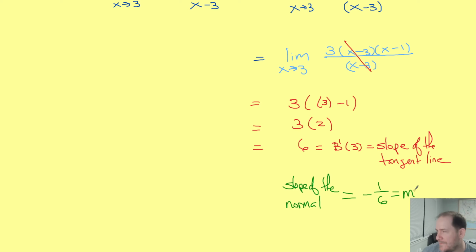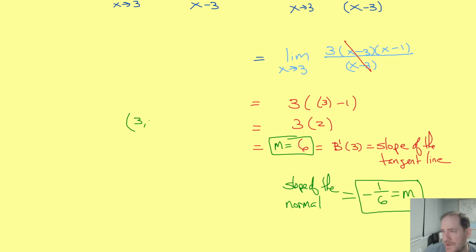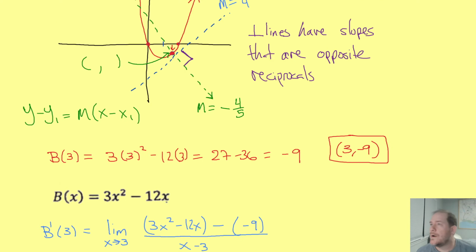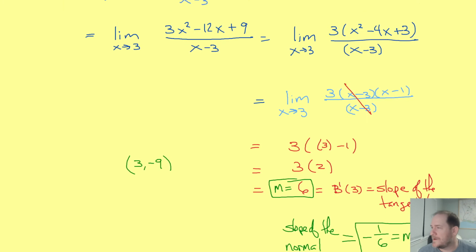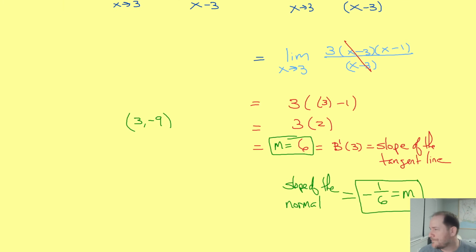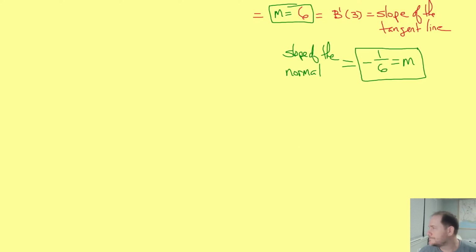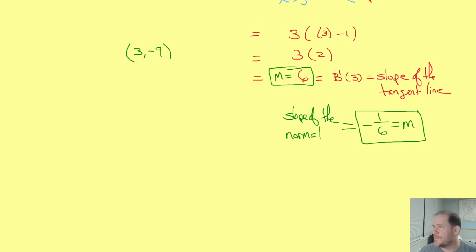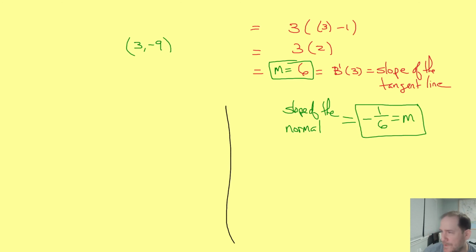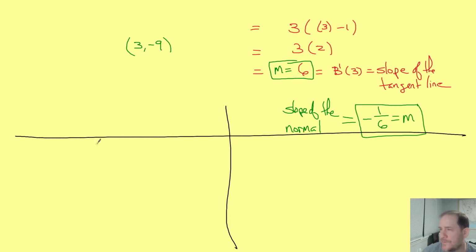That means I now have the slope for the normal. I also have the slope for the tangent line. And don't forget, we already figured out our point of tangency too. Our point of tangency was 3 comma, I forget, negative 9, I'll go out on a limb and say. Yep, 3 comma negative 9. That means, if I were you, I'd just split my paper right down the middle, yoink. And over here, I'll go ahead and find my tangent line.